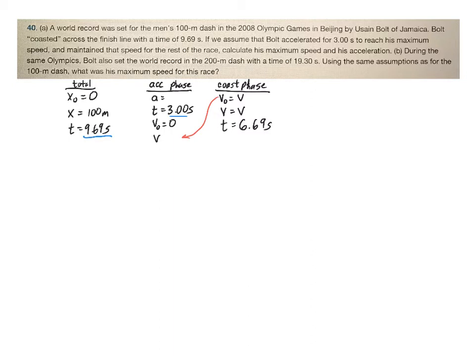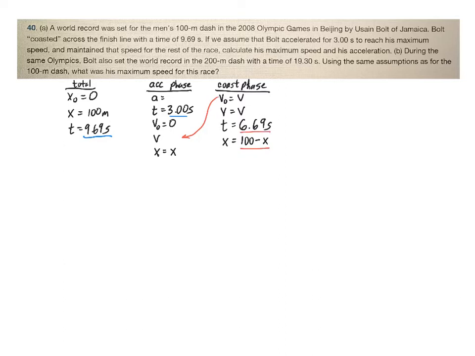We know that the total distance is going to be 100 meters, so whatever we get here is going to be some x. This final displacement needs to be 100 minus x. That's how far he needs to travel in this 6.69 seconds.